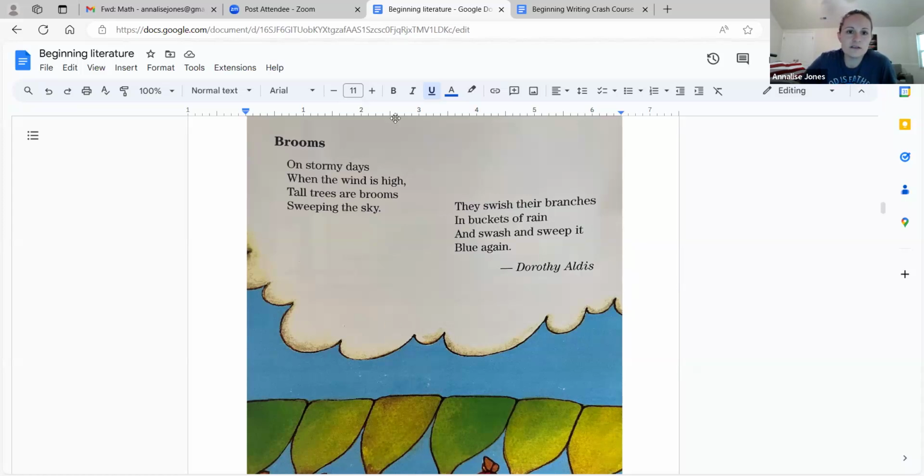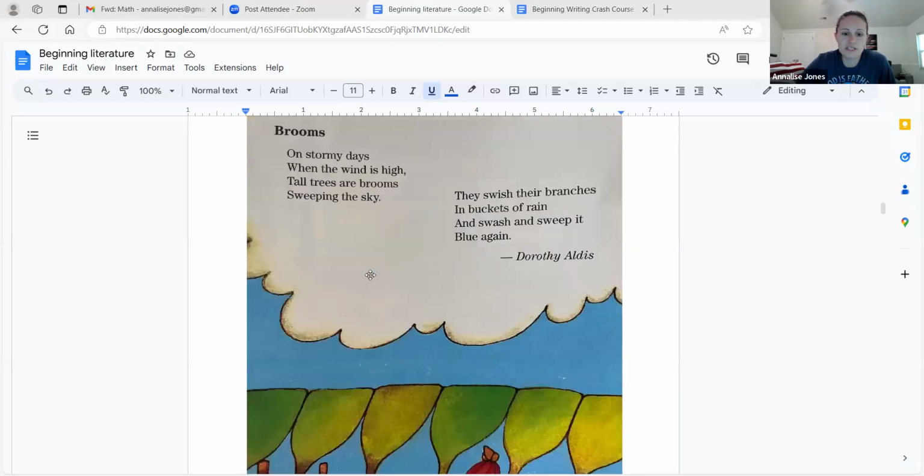So here, I'll mark this. Here we have this comparison. Tall trees are brooms. So is that a simile or a metaphor? Okay. That's a metaphor because you're saying they are brooms. If I was saying tall trees are like brooms, see how that's a softer comparison? It's not as direct. So then that would be a simile. A simile has the words like or as. This one just says they are brooms. So that's a metaphor. And what good does it serve here to say that the tall trees are brooms?